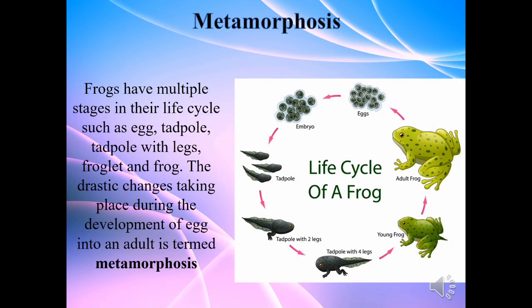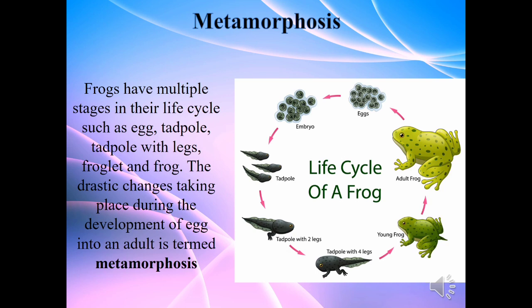Look at the life cycle of a frog. The fertilized egg does not develop into an adult frog immediately. It undergoes certain stages and certain changes. The fertilized egg first develops into a larva. It resembles a fish. This fish-like larva is called a tadpole.